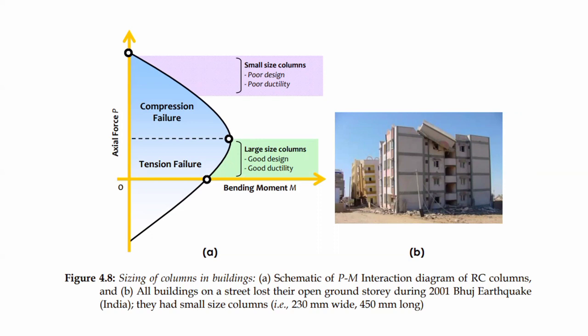Then, if the building has large size columns, it means it is a good design and good ductility. So, this picture in letter B is an example from the 2001 Bhuj earthquake in India. This building was damaged because the columns are small.